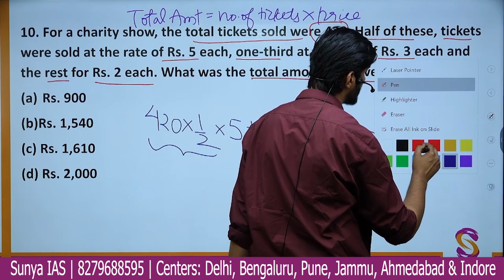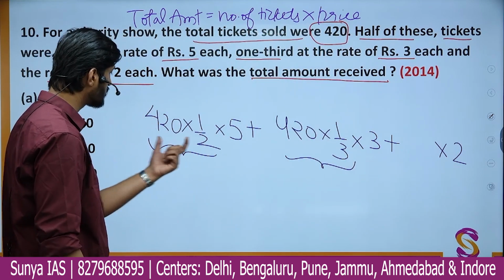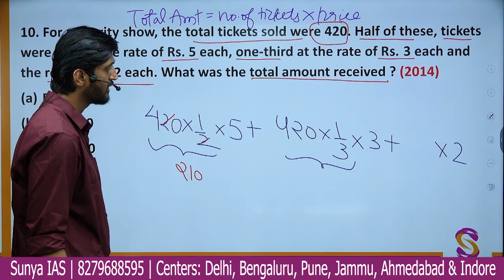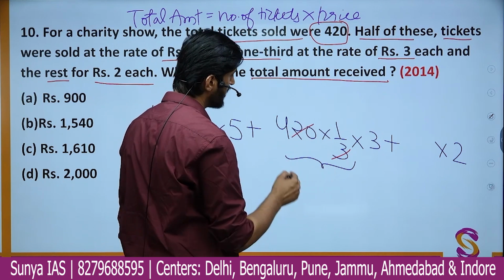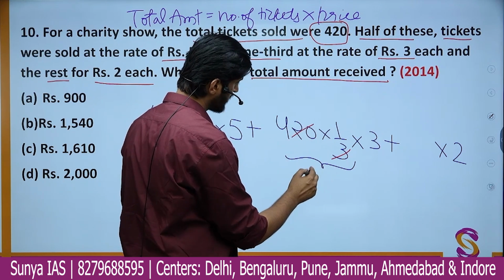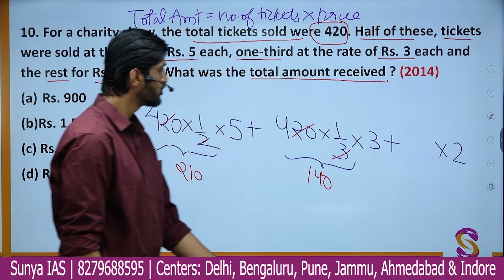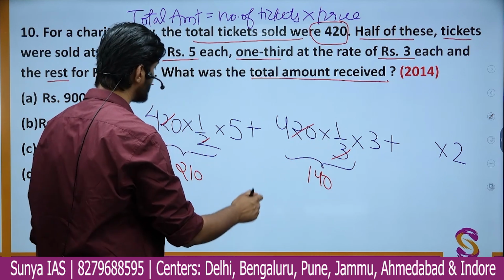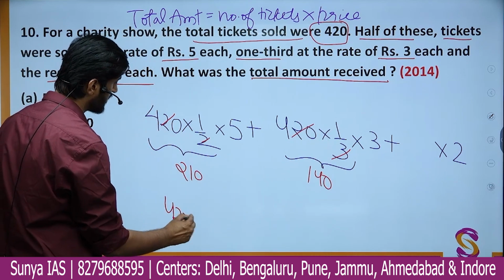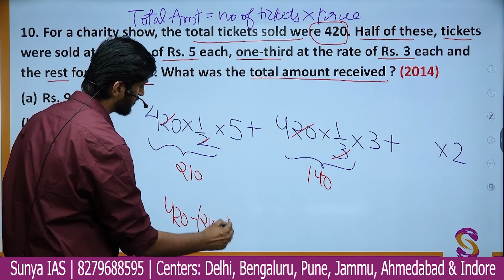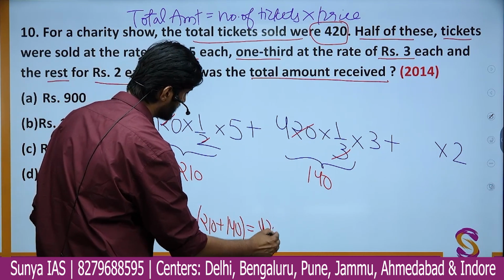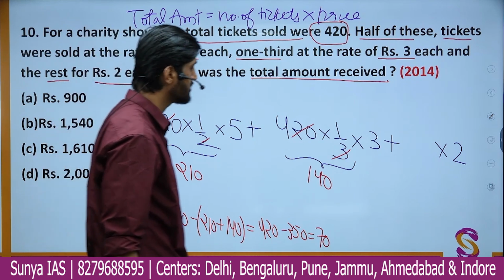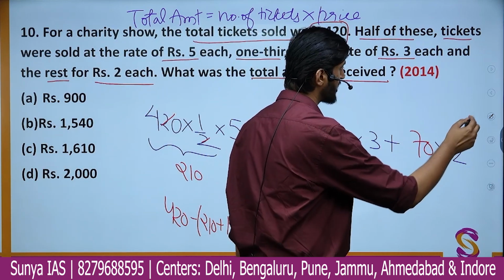So what is going to be the number of remaining tickets? So here you have 420 into half. When we just cancel it out, we get the value as 210, right? Here we have this value. If we cancel it out, we get how much? 140 as the number of tickets. So if total tickets are 420, here we have 210, here we have 140. So the number of remaining tickets will be simply 420 minus 210 plus 140, which is equal to 420 minus 350, that is 70. So the remaining 70 tickets are being sold at the price of rupees 2.